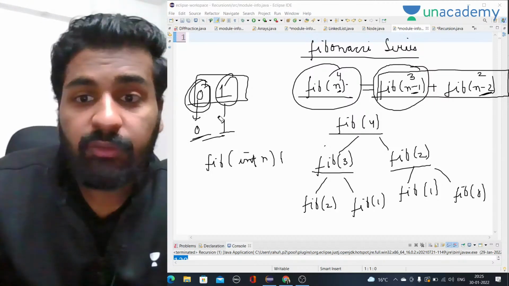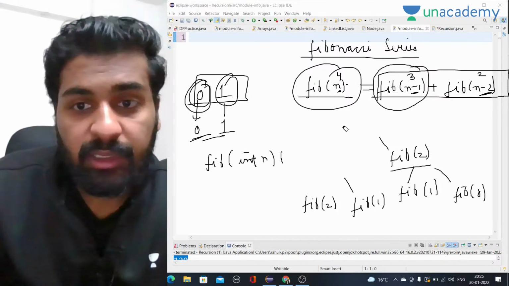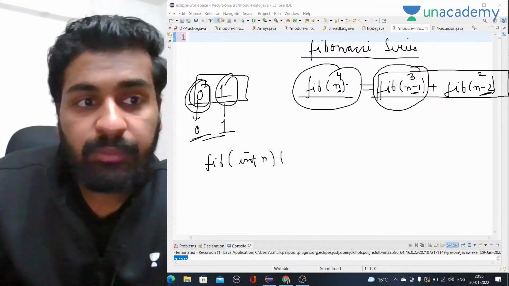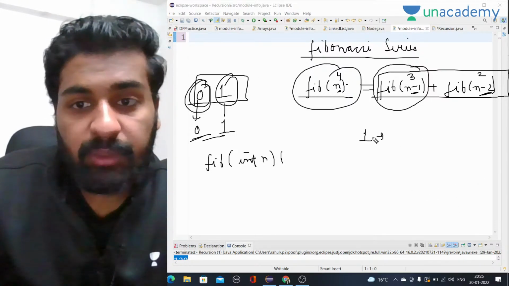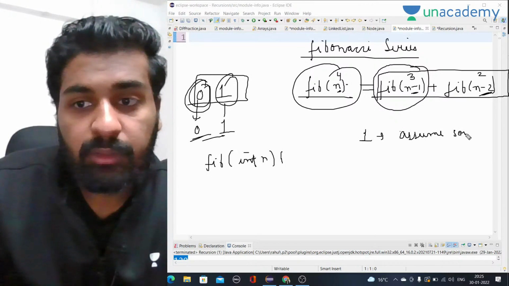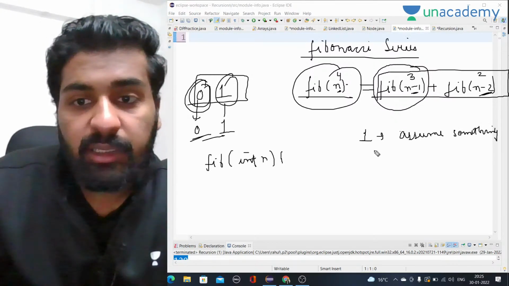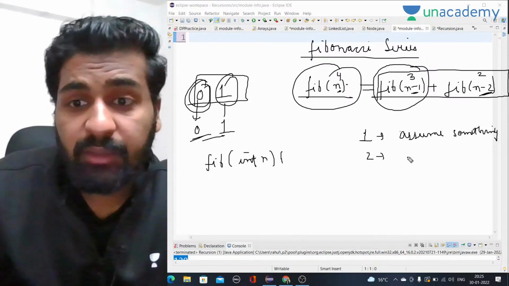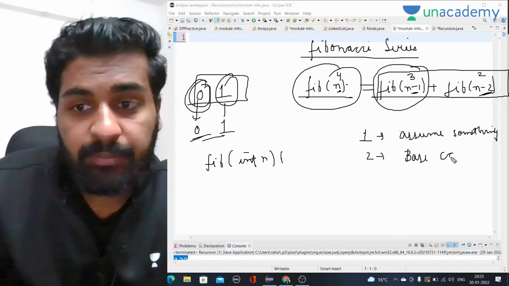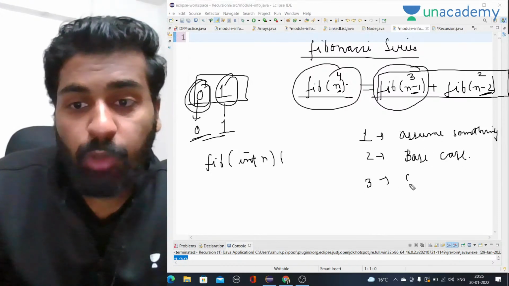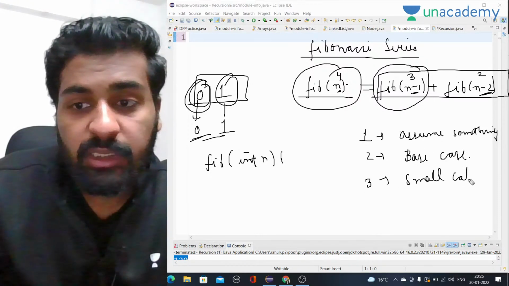Okay, now first thing, three things I told you yesterday as well. In a recursive code, while writing it, we have to remember three things. What are those three things? So let me tell you. First thing, we have to assume something. Second thing, there should be some base case, right? And the third thing I told you yesterday was the small calculation that we have to do.